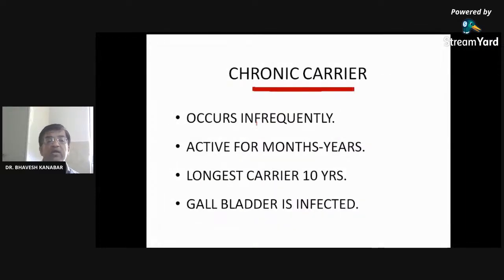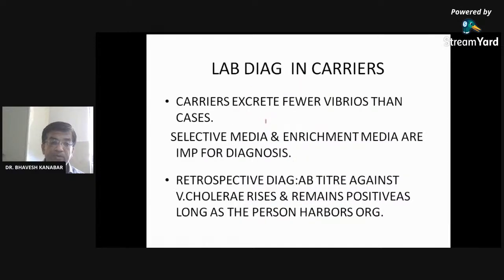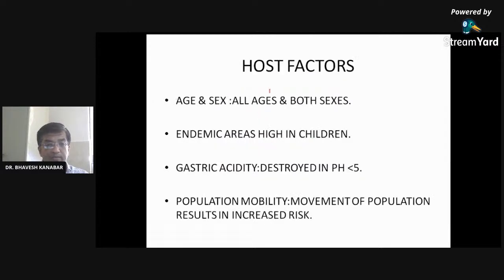Chronic carriers occur infrequently, very few in number, but they can transmit infection for up to 10 years. Here the gallbladder is infected in the chronic carrier. Lab diagnosis in carriers is by enrichment media. So various culture media are important in the lab diagnosis of the carrier.